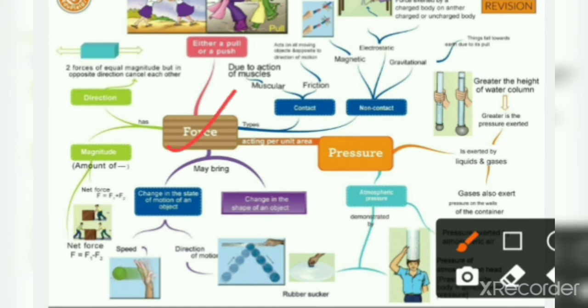Other aspects of force are, first, force has direction. If we apply force on any object, it can move in any direction. That means force has direction. Next is magnitude. Force also has magnitude. Magnitude means its strength and power. If force is applied by two boys in opposite directions, then the net force applied by them will affect that object. It depends upon the strength and magnitude of the force the boys are applying on the object.